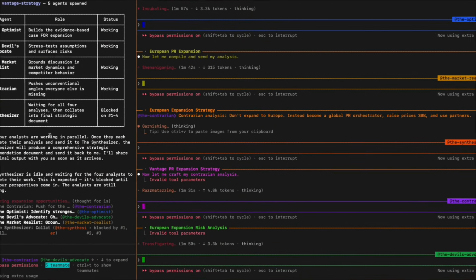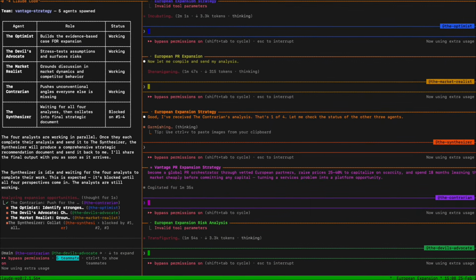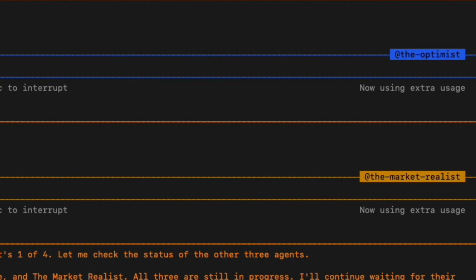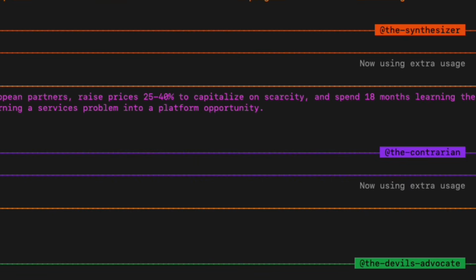This is 4 agents inside Claude Code running a brainstorming meeting for me. Each one has a different job. The optimist finds what could work, the devil's advocate finds what breaks, the realist reports what's actually happening, and the contrarian argues for the angle nobody else is considering.